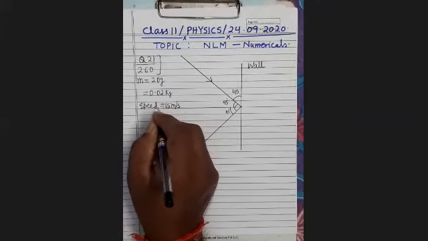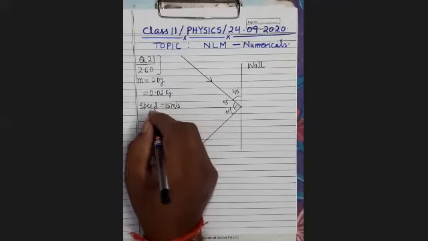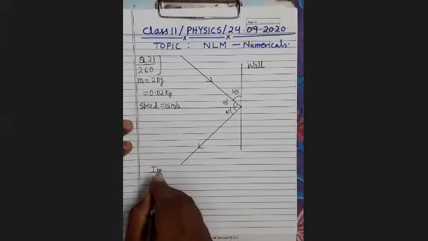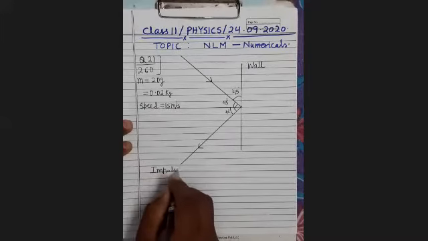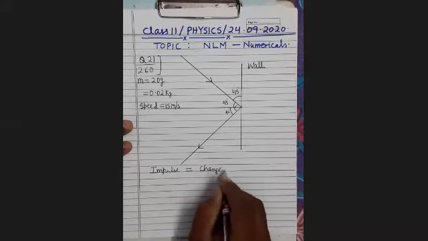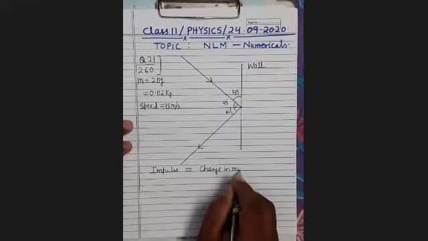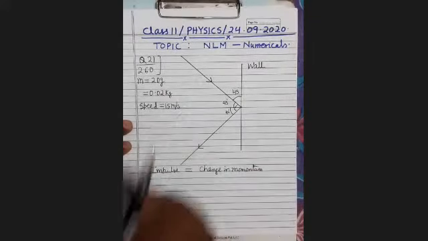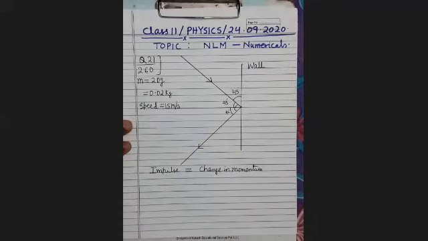You have to find the impulse received by the ball. So impulse will be equal to the change in momentum, means the impulse received by the ball will be equal to the change in its momentum.